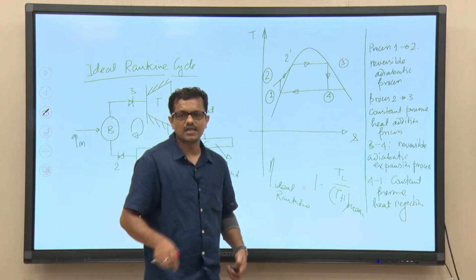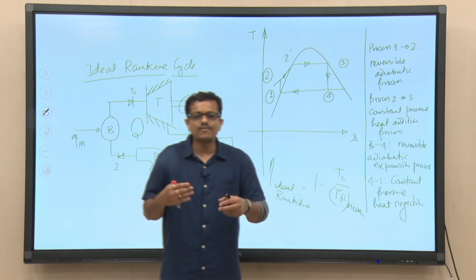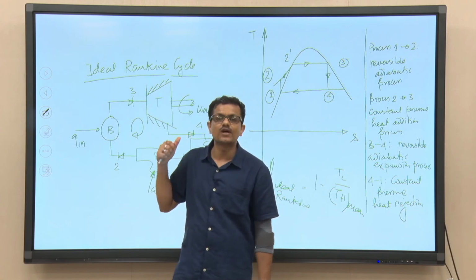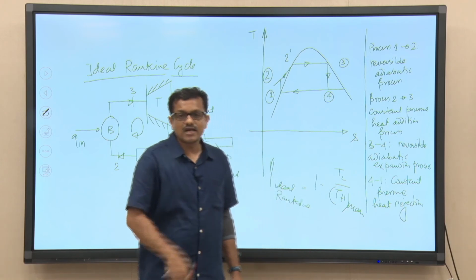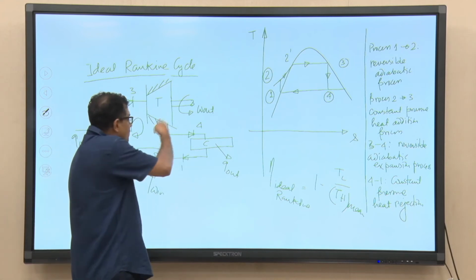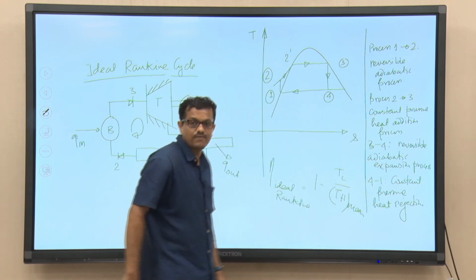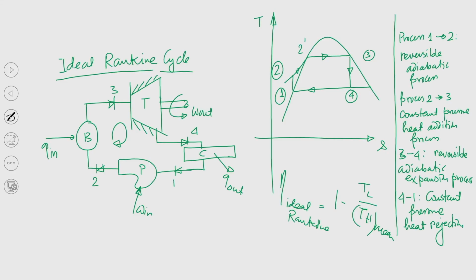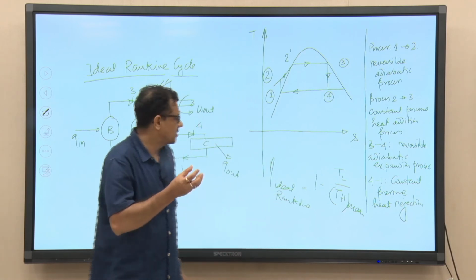Since we are engineers, we will try to quantify the efficiency. If we have a thermal power plant designed to run following the ideal Rankine cycle, what would be the efficiency for the given heat input? So, we shall now do the analysis of the different processes which we have listed, and then quantify the thermal efficiency of the ideal Rankine cycle. Before that, it would be convenient to discuss one important thing.